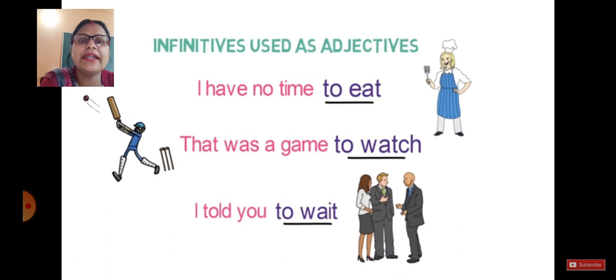Now let's see some more examples of infinitives which can be used as adjectives. When it is used as an adjective, it gives you more information about the subject, about the doer, who does the action. I have no time. I have no time to eat. Who doesn't have time to eat? I. And I is our main subject.